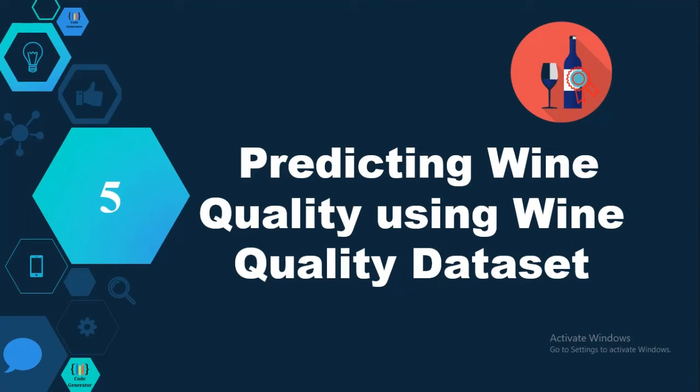So in this project you can build an interface to predict the quality of the red wine. It will use the chemical information of the wine and, based on the machine learning model, it will give you the result of the wine quality, whether it is good for health or not. We make use of the wine quality data set here.